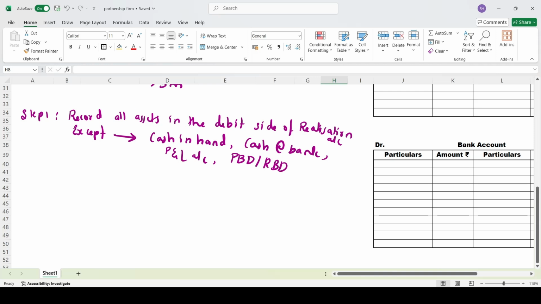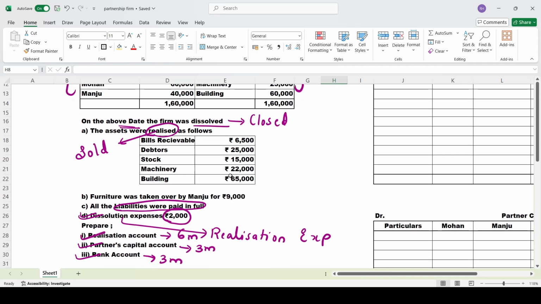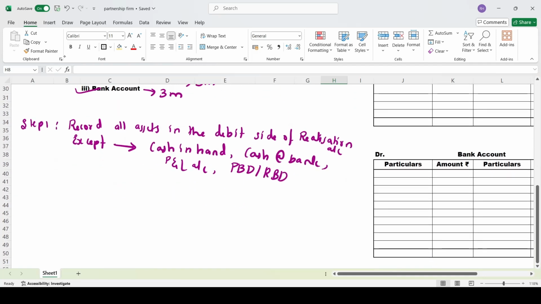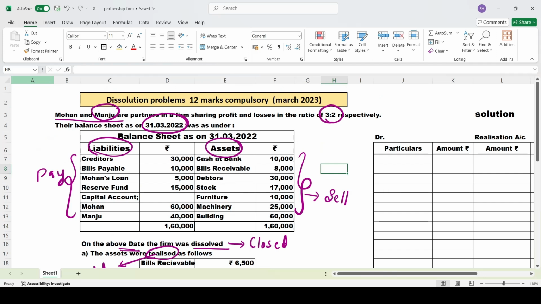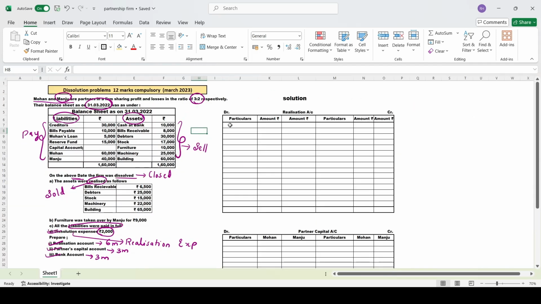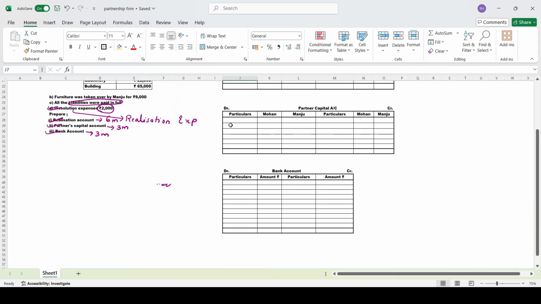Except these items, whatever items are given in the asset side. See, in the asset side you can see many items. Except those items, you have to record all the items in the debit side of your realization account. This is step number 1. So now we'll do step number 1, and we'll move on one by one over here. I'll go with the debit side. Except which and all? See, I've written here.